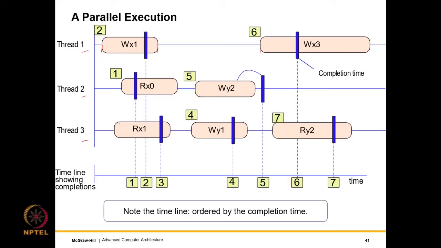So what we can do is look at the outcomes and see whether we can order them. Here we are assuming that every operation, as you can see over here, has a completion time, and the completion time is known. This is the big assumption that we are making, that our observer somehow knows when an operation is completing, and that at the point of completion it appears to execute instantaneously,